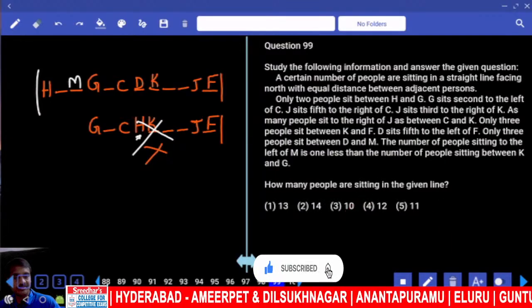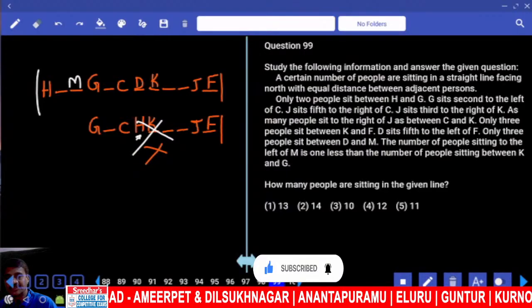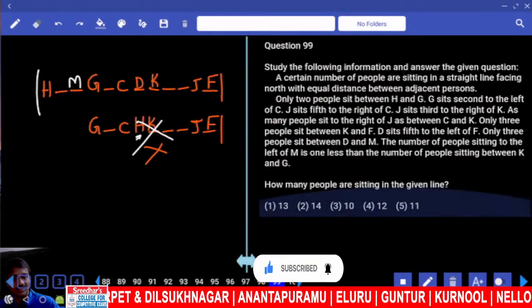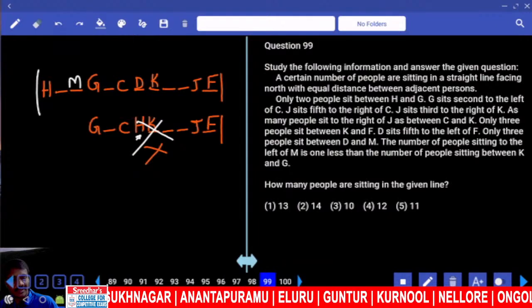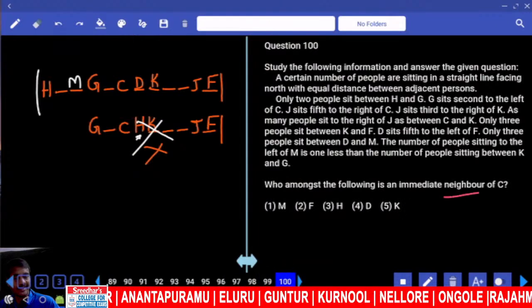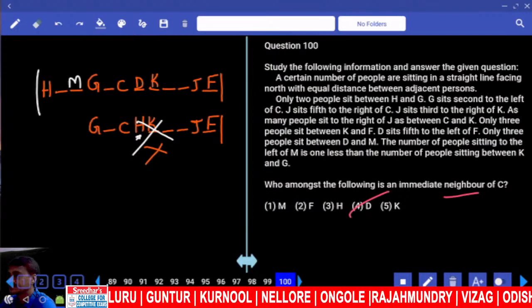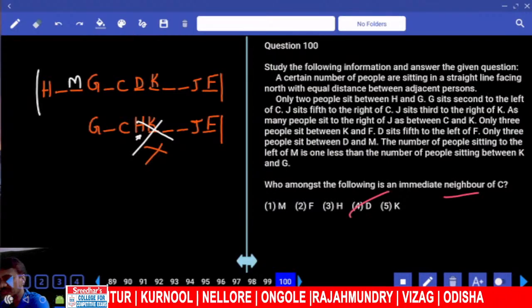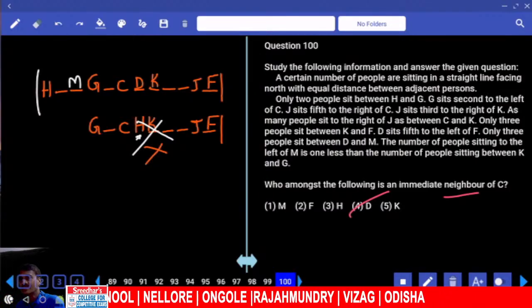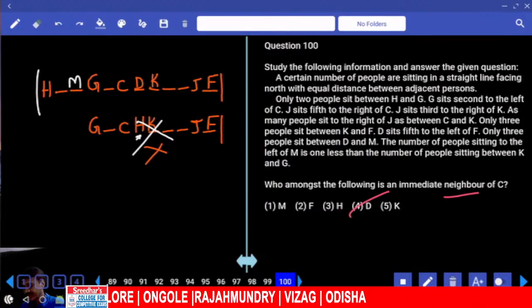Then 99, how many are in the line? 3, 4, 5, 6, 7, 8, 9, 10, 11, 12. Choice 4, question 99. And finally, question number 100, the neighbor of C is D, that is choice 4. Done? Now this is about paper number 65. Done with this paper? Anything left over in this?